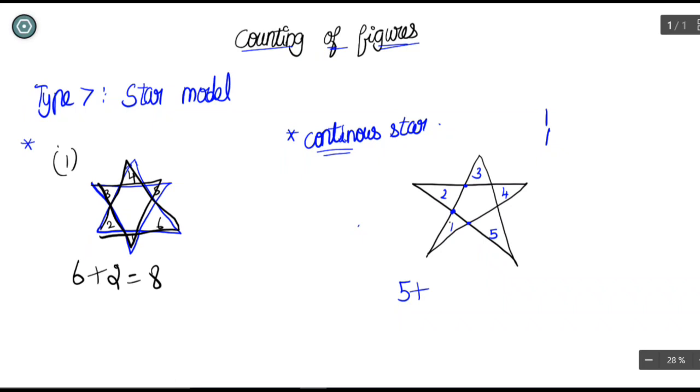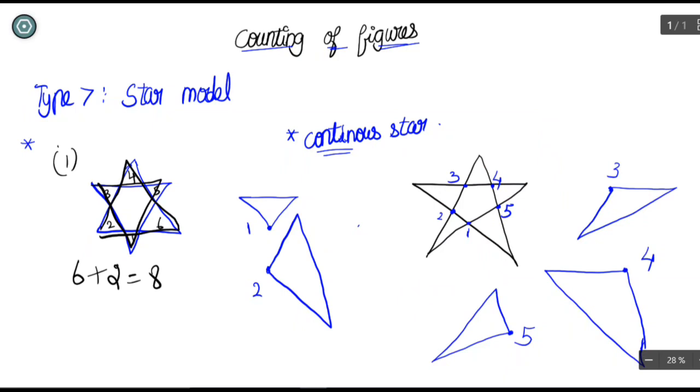The triangle for the third point is this one. So we are adding another one here. And now look at the fourth point. The triangle for the fourth point is this one. And the fifth point. This is the fifth point. This is the fifth triangle. Oh, did we already count this triangle? Just wait a minute.